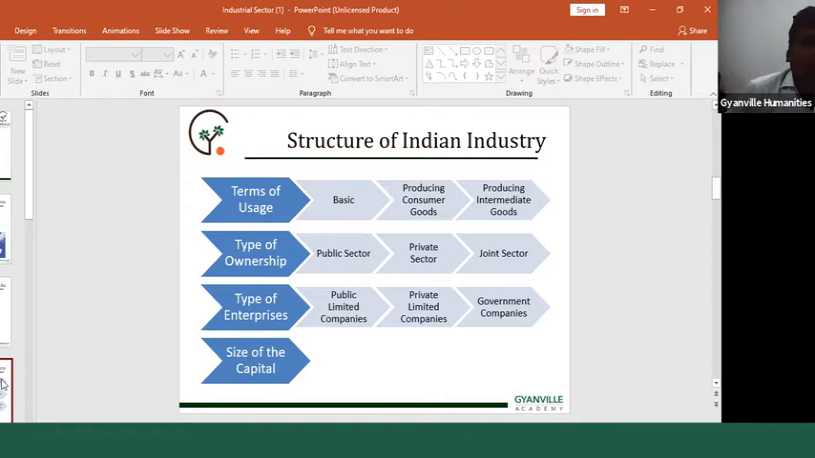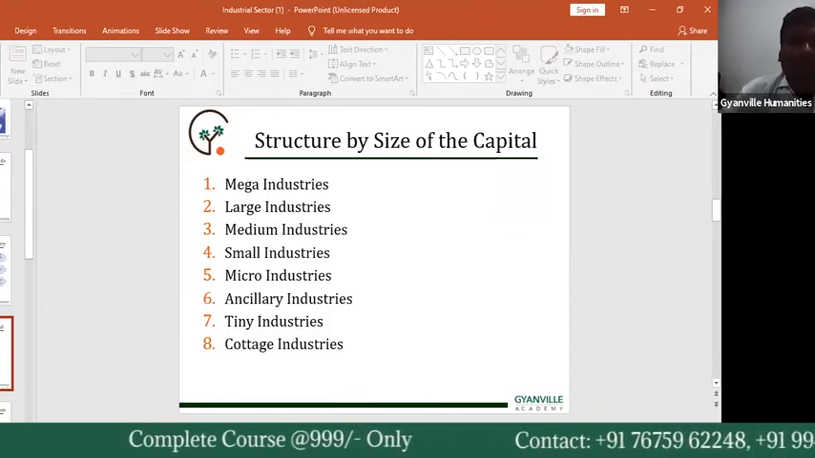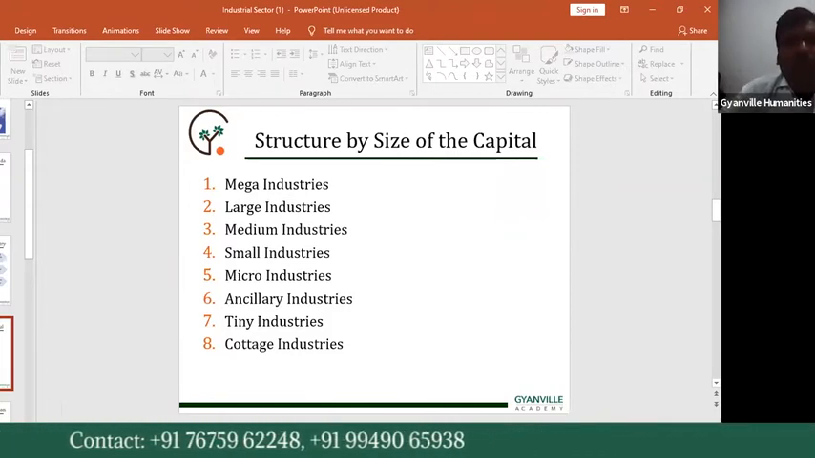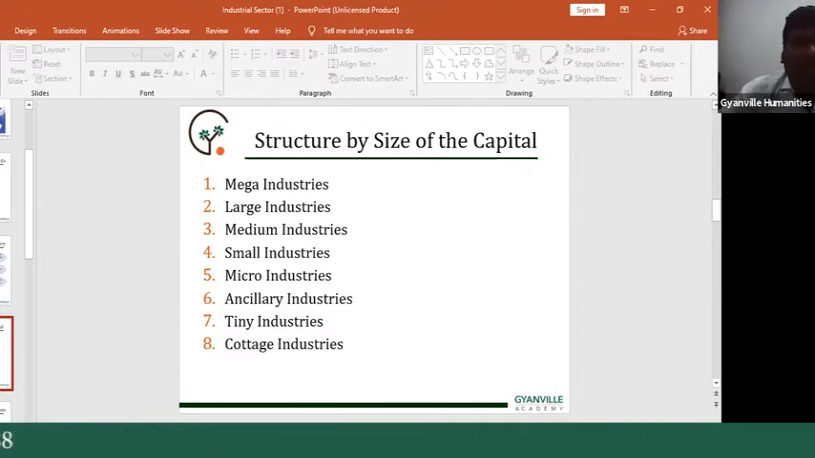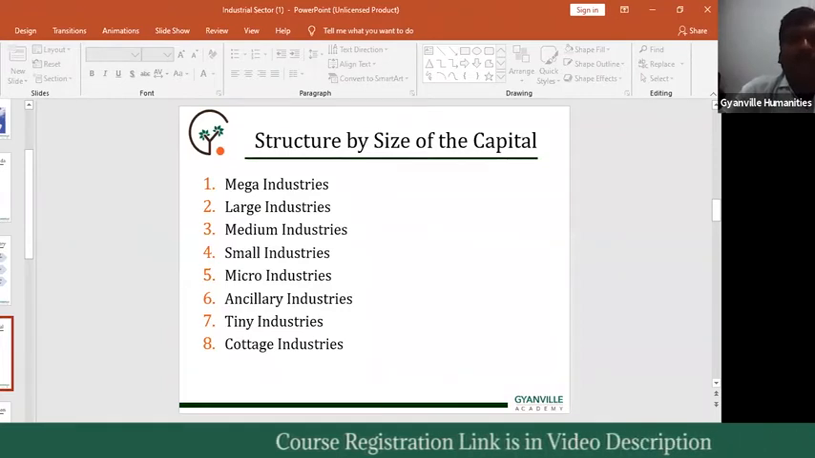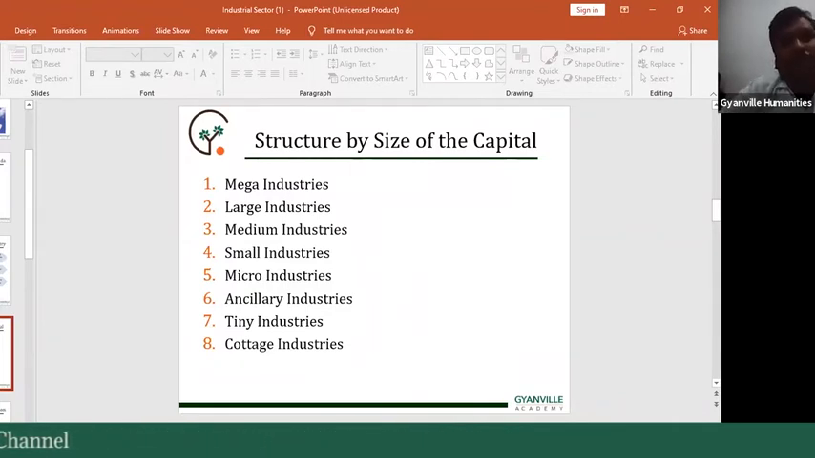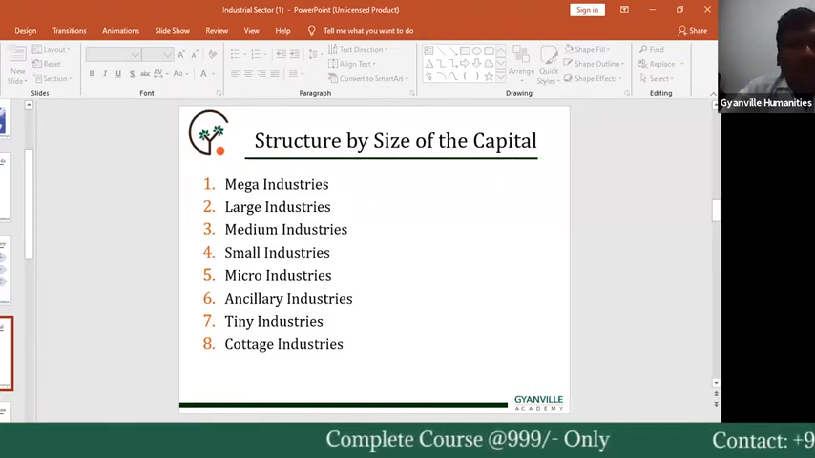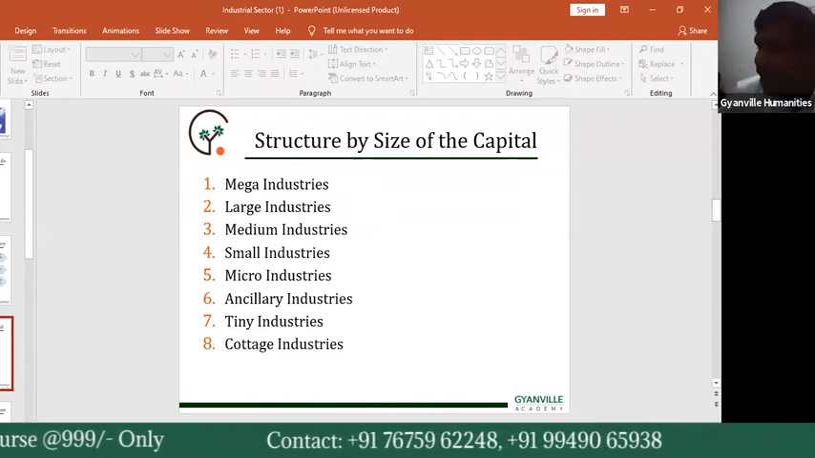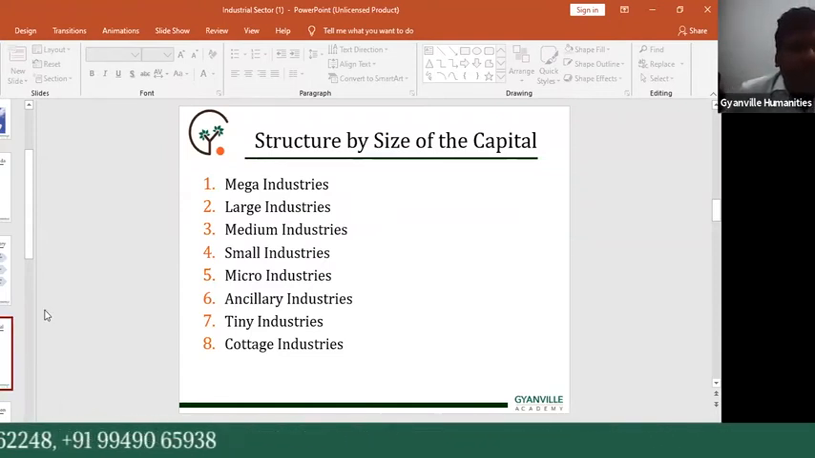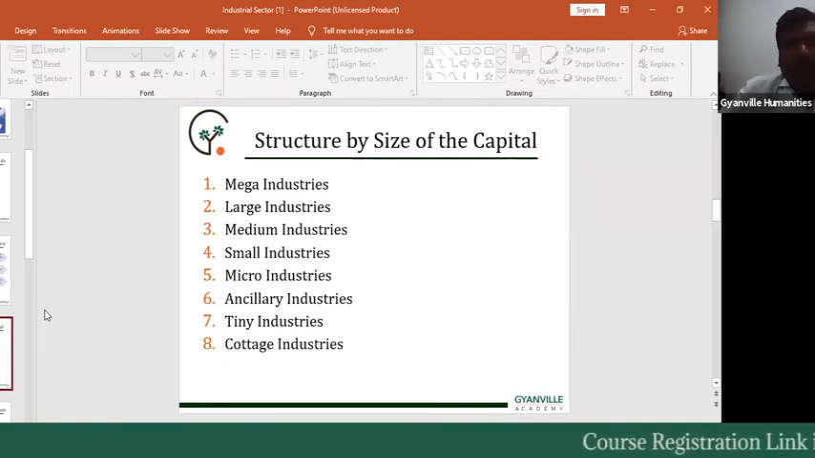Okay, today's class is especially about the structure by the size of the capital based industries. You have to focus on another type of industries in India. Our Indian industries are divided based on the structure by the size of the capital, and we have another concept also, that is the classification of industries. So in today's class we focus on these two topics: the first one, structure by the size of the capital based industries, and the classification of industries.